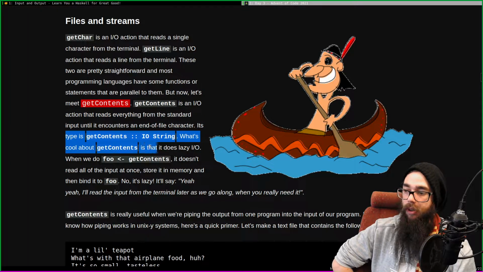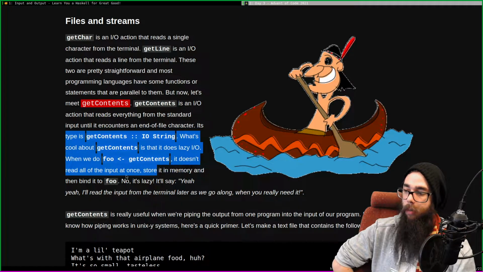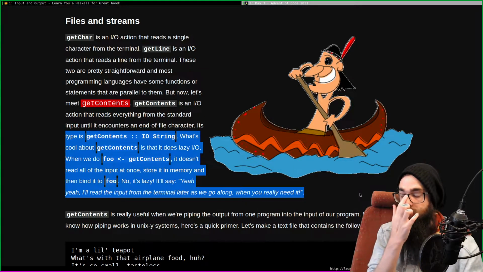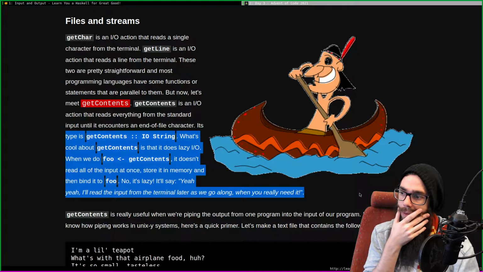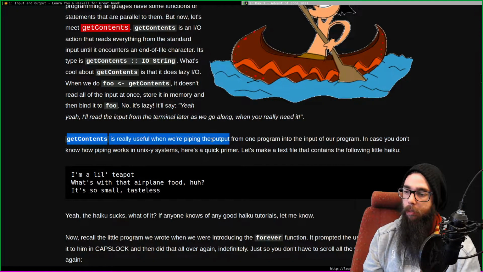What's cool about getContents is that it does lazy I/O. When we do foo <- getContents, it doesn't read all the input data, store it in memory, and then bind it to foo. No, it's lazy. It'll say, I'll read that input from the terminal later as we go along, when I really need it. getContents is really useful when we're piping the output from one program to the input of our program.